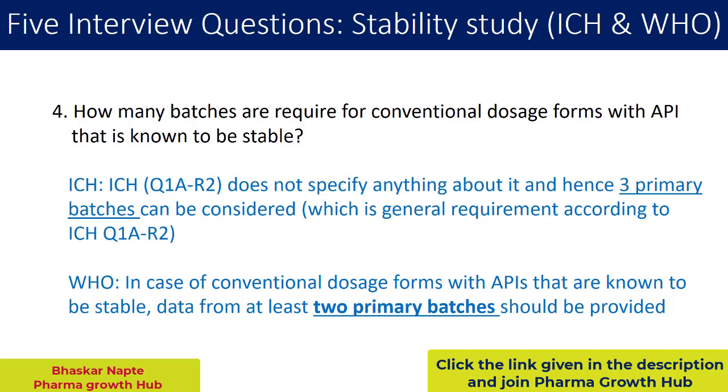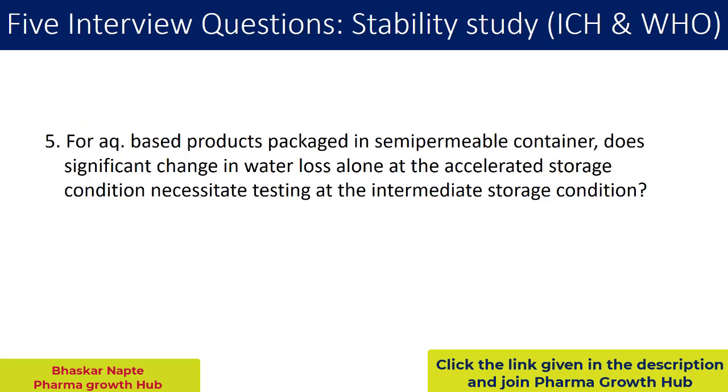So 3 batches according to the ICH guideline and 2 batches according to the WHO stability guideline. I am talking about the conventional dosage form with the stable API. This is the difference.